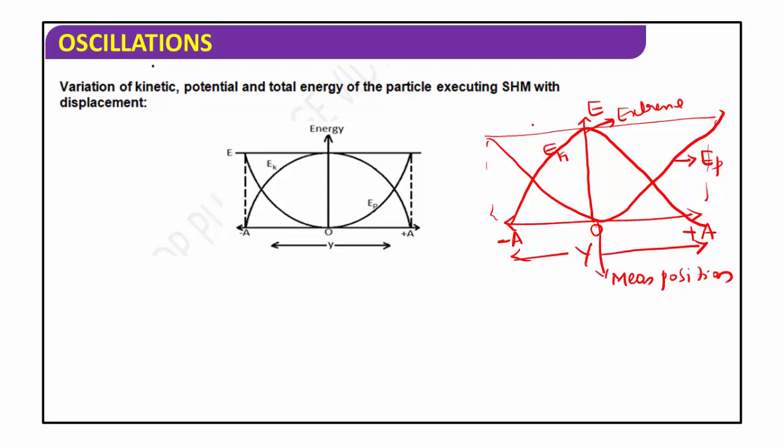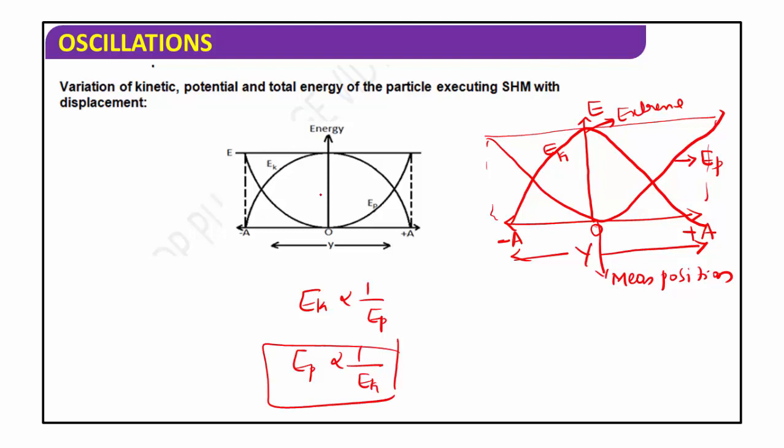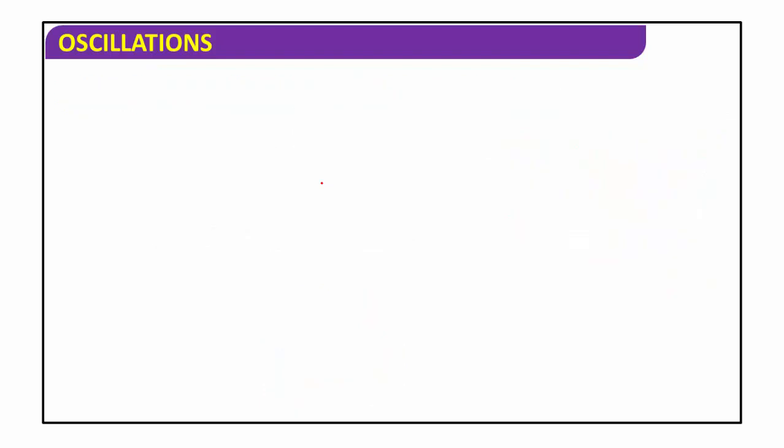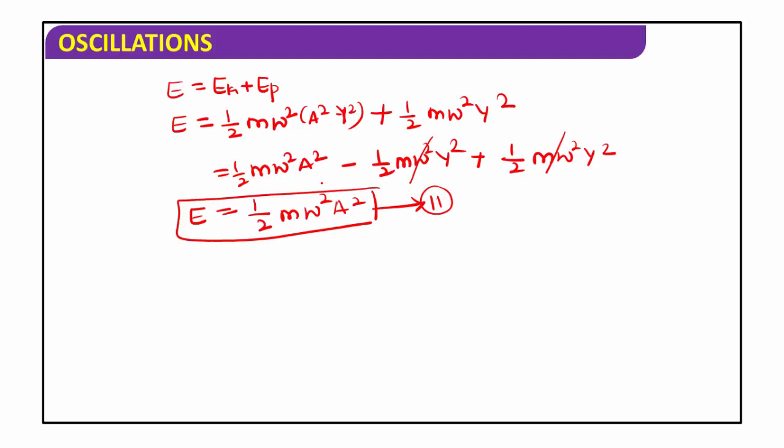Where the potential energy is maximum, at that point the kinetic energy is minimum. Here the kinetic energy is inversely proportional to potential energy, or the potential energy is inversely proportional to kinetic energy. This graph indicates the variation of kinetic, potential and total energy of the particle executing simple harmonic motion with displacement.